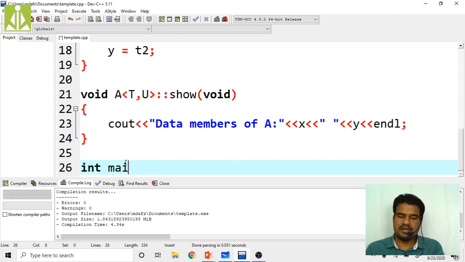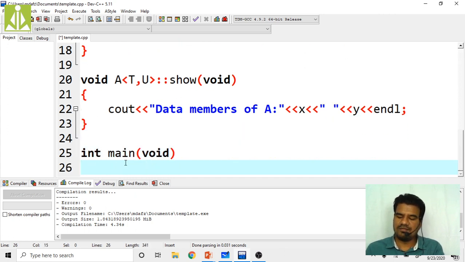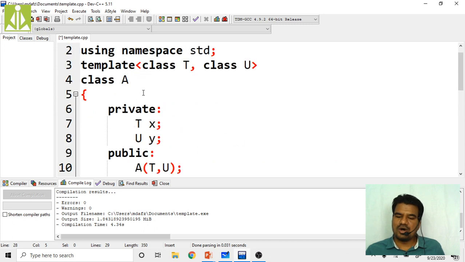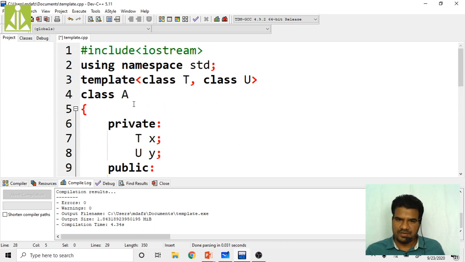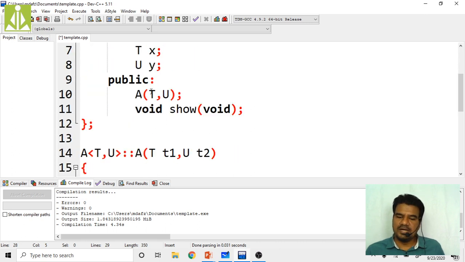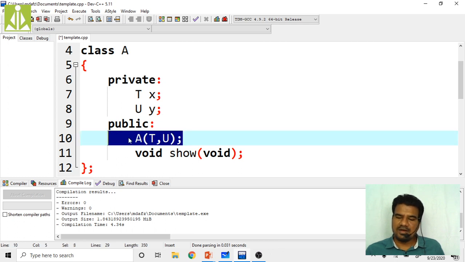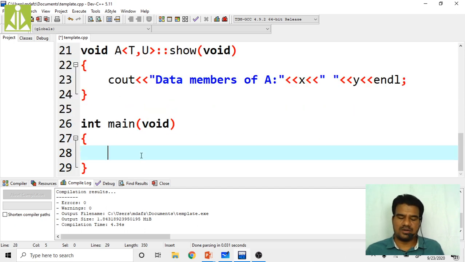So inside my main, int main of void, I want to create an object of this class A, and I want to initialize X and Y with the help of a constructor. Then I want to print X and Y with the help of this show function on the output screen. Quickly see how I'm going to do that.